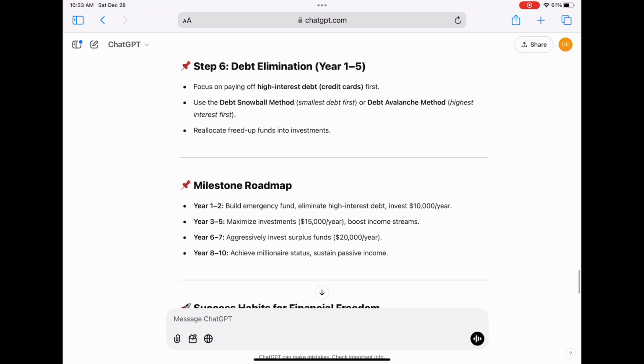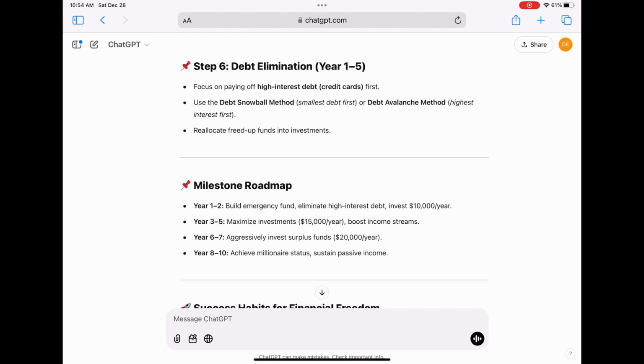The next thing you want to do is make sure you are paying off your high interest debts. So that's going to be your credit cards. I don't know if you guys noticed, but they're usually in the high 20% for some cards, and you want to make sure you are paying those off first. So they call it the debt snowball method, and you want to start with the ones that have the highest interest rate. Once you have paid off your debts or paid them significantly down, you'll have more money to invest in, which will help propel you to becoming a millionaire in that 7 to 10 year mark.